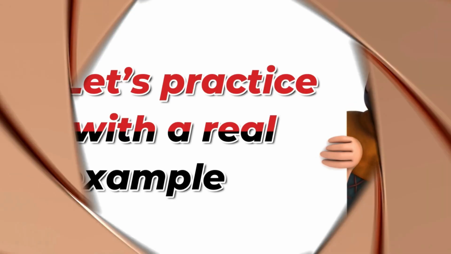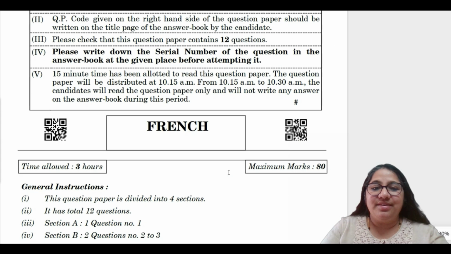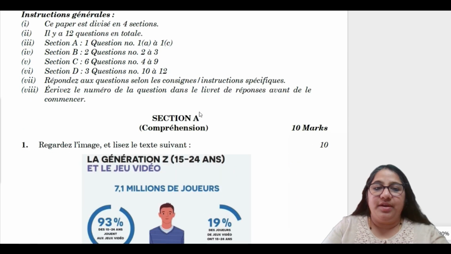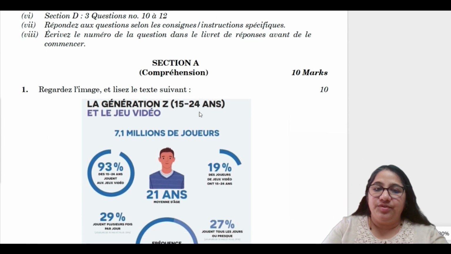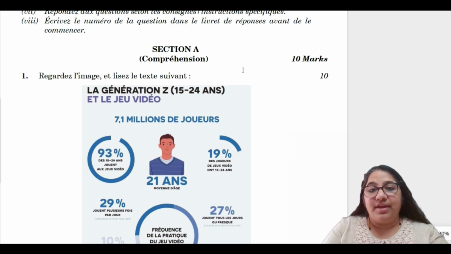Now let's practice with a real example. So students, your CBSE grade 10 French question paper looks like this. I have explained the instructions to follow in my previous video. Do check them. So I'm going to solve Section A comprehension. Follow my instructions step by step so that you get full marks and do your exam confidently.